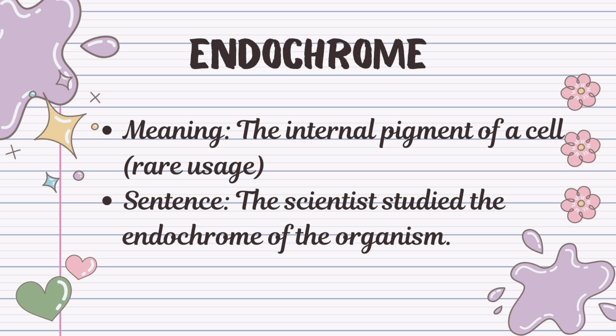Endochrome. The literal meaning of endochrome is inner color. The meaning of endochrome is the internal pigment of a cell, and it is also a rarely used word. For example, the scientists study the endochrome of an organism.